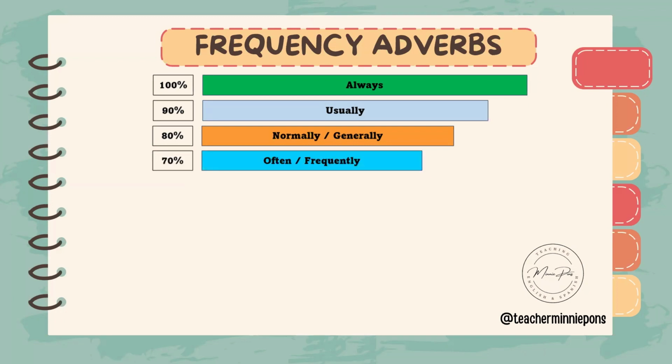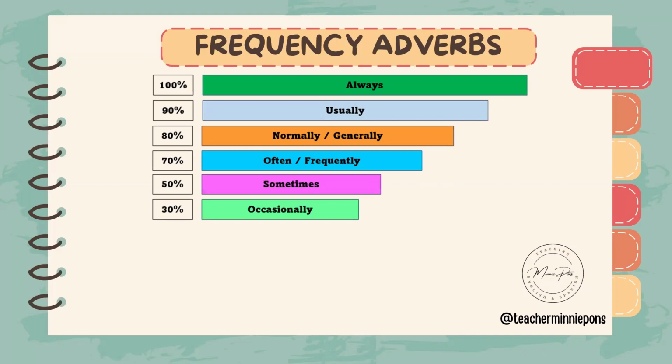Often or frequently, those words suggest that the action happens many times, more than sometimes, but less than usually, around 70%. Sometimes implies that the action happens around 50% of the time. Occasionally indicates that the action happens infrequently, so around 30%. Seldom means that the action happens very infrequently, so that is around 10%.